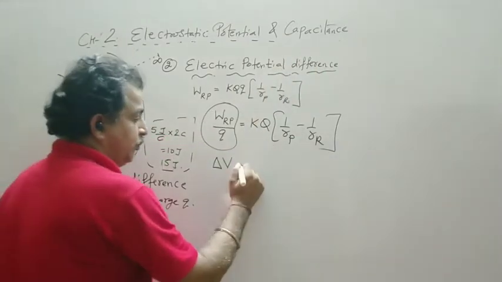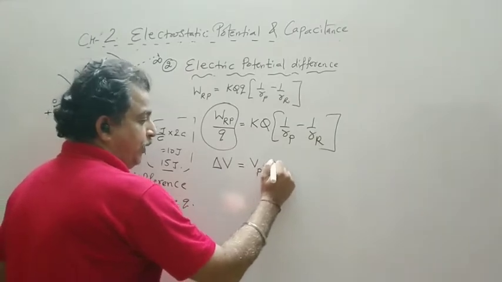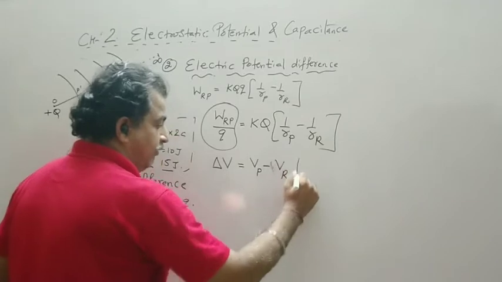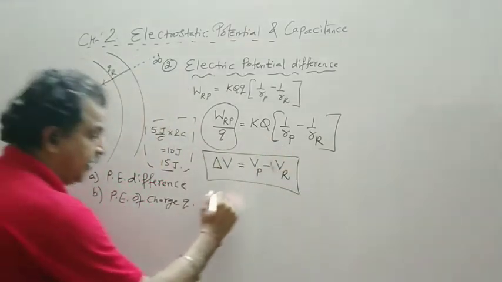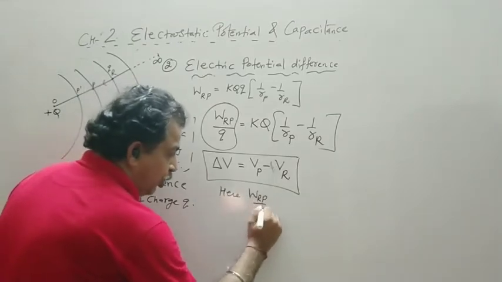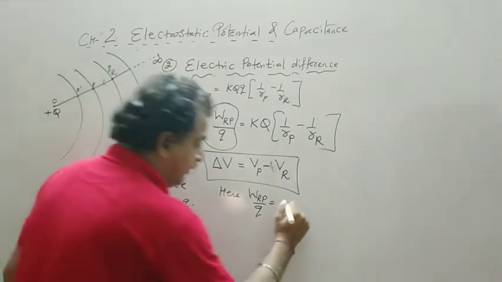And now this becomes, if I open the bracket, V_P minus V_R, final potential minus initial potential. Here W_RP upon Q is equal to delta V.